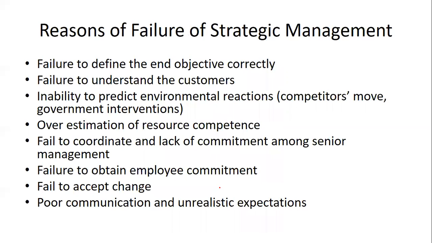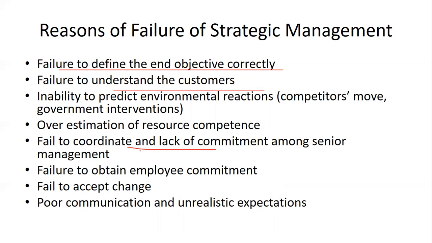Can there be certain reasons for the failure of strategic management? Yes, there can be. Failure to define the objective correctly, failure to understand the customers, failure to predict the environment and the competitors, overestimation of resources, failure to coordinate and communicate with the management, failure to obtain employee commitment, where they are not dedicated, loyal, or not able to perform as per the deadlines, and failure to accept change.